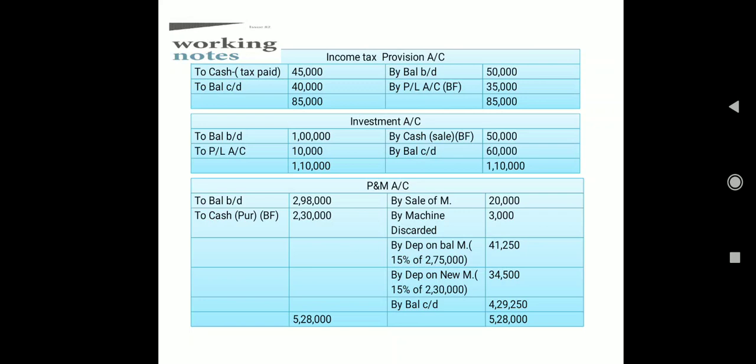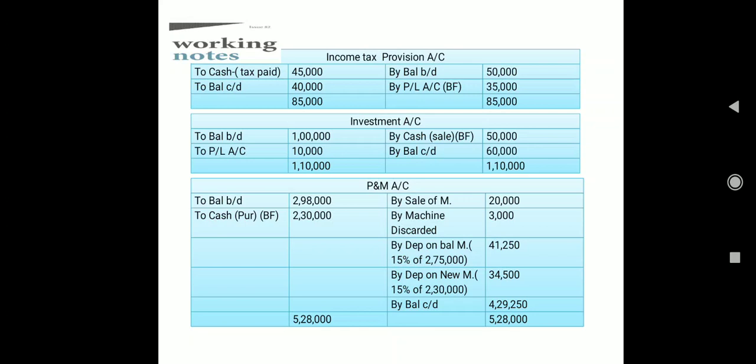So again, the machinery discarded was worth 3,000. Okay, sale of machinery is a source of fund, while the machine discarded is going to be our non-operating or non-fund expense or loss. And then we have to calculate depreciation, the very first additional information, 15% depreciation.